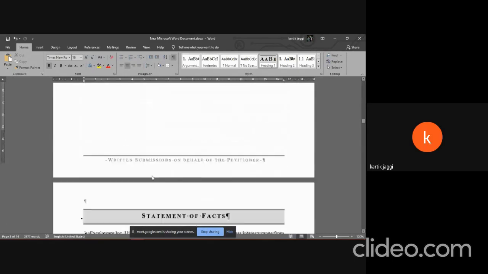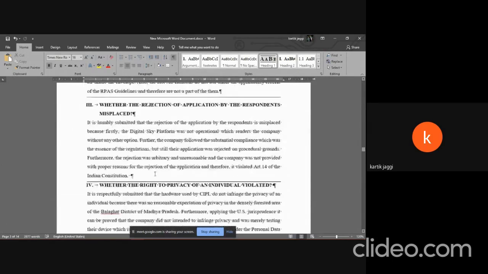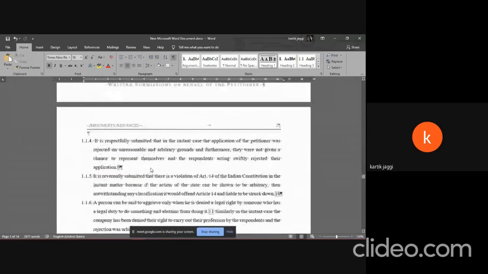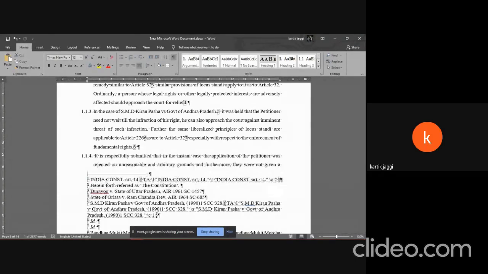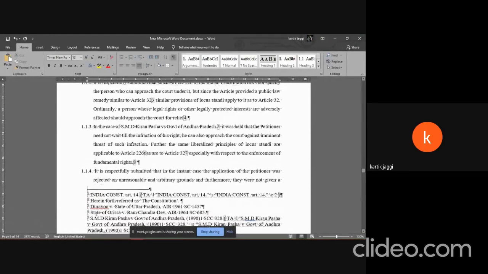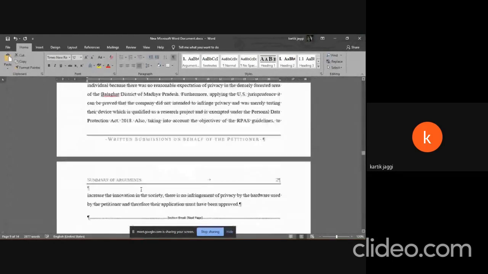Okay. So the question was how to remove a marked citation. It's very simple. Now we're going to remove this one. So this particular code I mentioned earlier is the code that lets you know whether a particular footnote has been marked as a citation or not. And if you remove this particular code by pressing backspace on it once, it will remove that citation. So now if I update the index of authorities, the State of Odisha versus Ramchandra Dev case should not show up anymore.